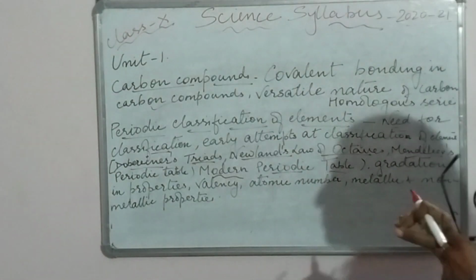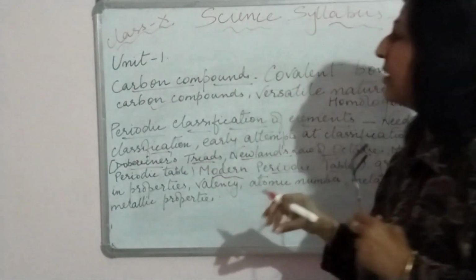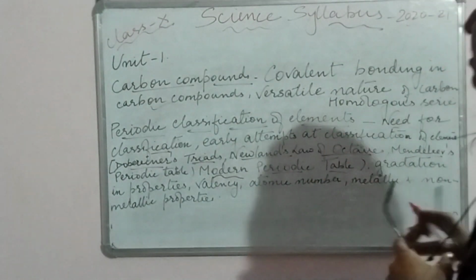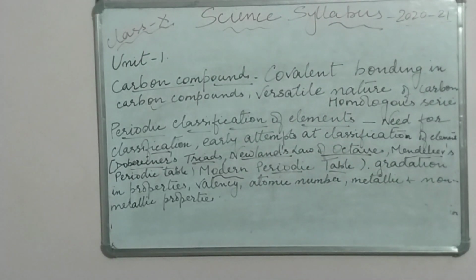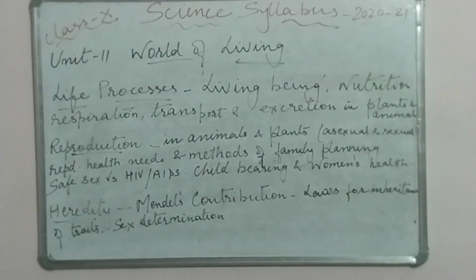So this I am actually dealing with in detail so that it becomes easier for you to understand, to prepare for your boards, okay, and so that you can score much better.